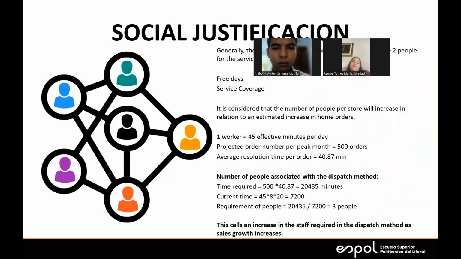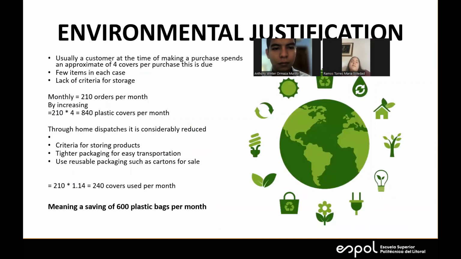And lastly, we have the environmental justification, that is mostly that, first of all, people don't go out of their houses because we have the delivery, and also that people who are specialized in wrapping the products are the ones doing it, so we are using as little plastic as possible. That is the triple bottom line that we identified first. Now we have the results, and that will be all. Thank you.